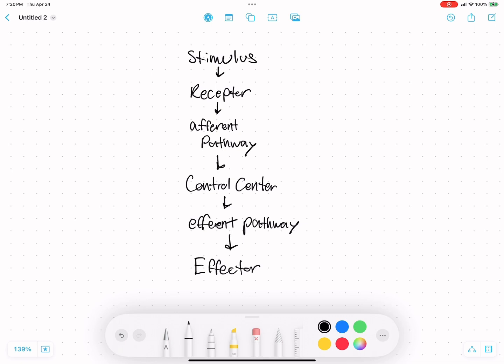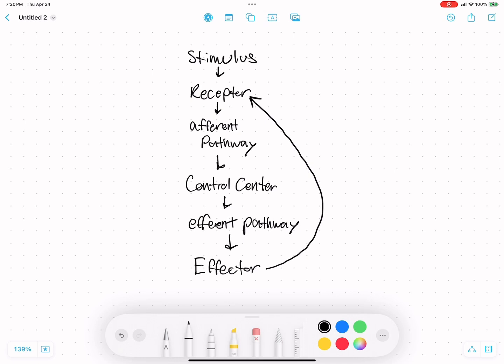And so that effector will go back to the receptor and will want another kind of signal to see how it's doing. It's going to want feedback on how the system is now responding to the environment. Has the environment changed again, or did whatever the effector did fix whatever problem the receptor found? And this is what is called a feedback loop.